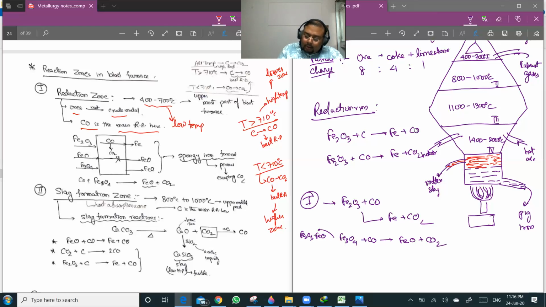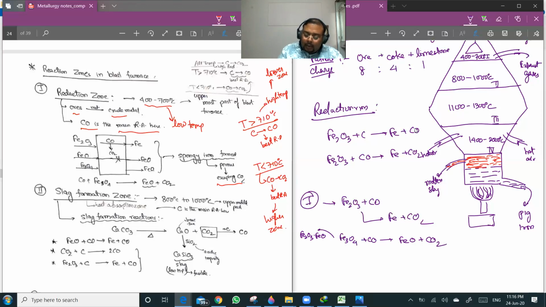Now you see, due to this escaping CO2 gas, the iron which is formed here becomes porous and it is known as spongy iron. So this is the important point. You get spongy iron in the first or the topmost zone. And once this iron is formed, it will be going down.